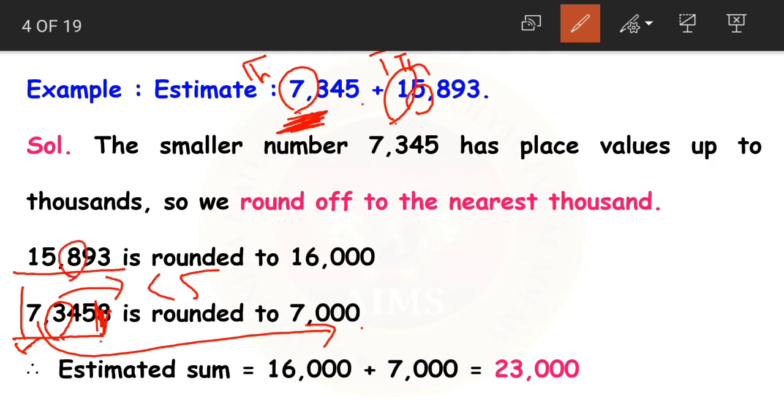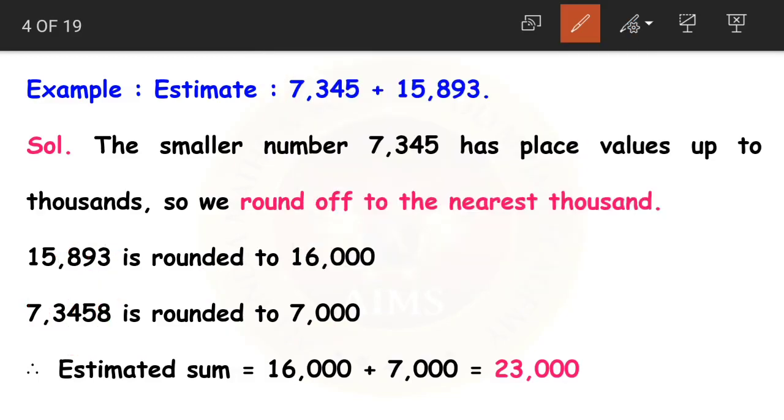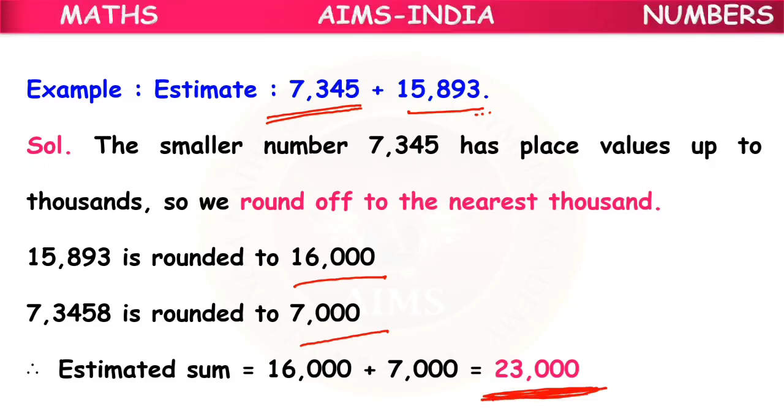Now when it comes to 15,893, we have 8 in the hundreds place, which is greater than 5. So we'll round up. 15 plus 1 becomes 16, and then units, tens and hundreds are replaced by zeros. So 15,893 becomes 16,000. So the estimated sum of 7,345 and 15,893 can be estimated as 16,000 plus 7,000, which is equal to 23,000.